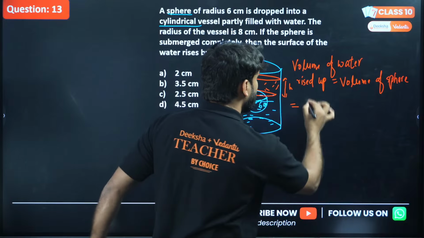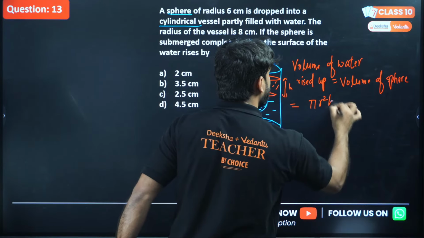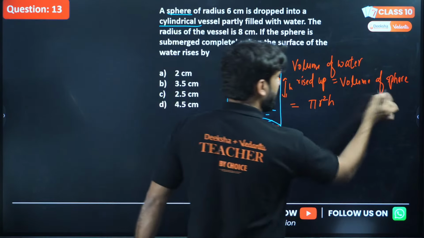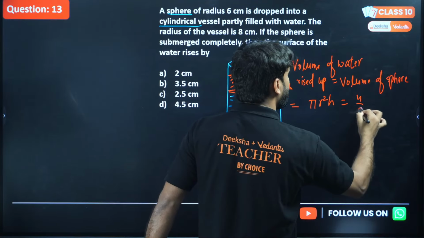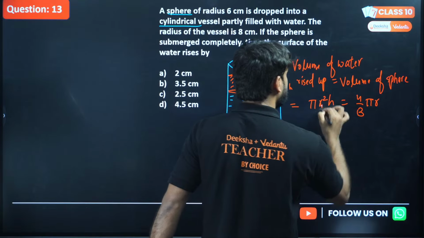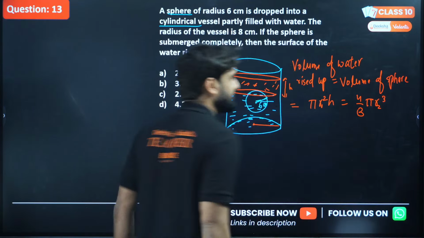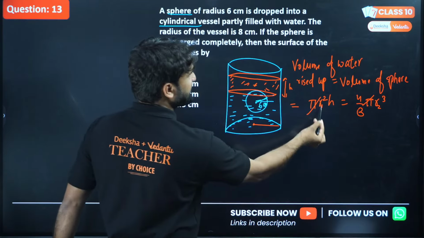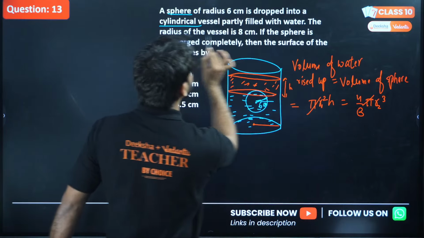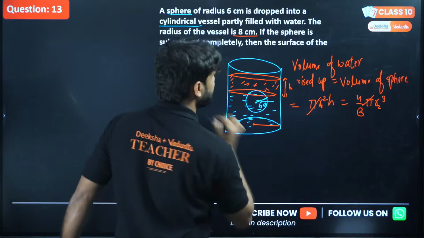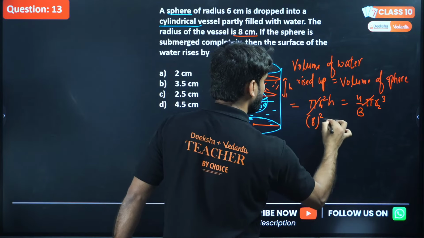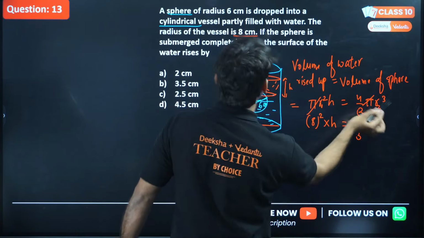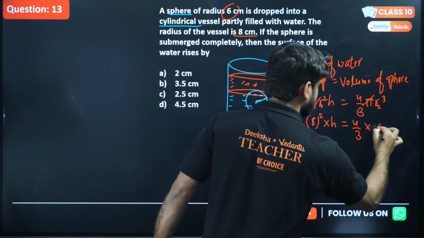The volume of water raised is in cylindrical shape because the vessel is a cylinder, so the shape of the rising water will also be cylindrical. We know the formula: the volume of a cylinder is pi r square h. I'm letting this be h, with the radius of this cylinder, equal to the volume of the sphere, 4 by 3 pi r cube. I'm taking r1 and r2 because the radii of the two shapes are different. Can we cancel this pi by this pi? This radius is of the cylinder, the vessel, which is 8 centimeter. So 8 square into h, which we have to find, equals 4 by 3 into r2 cube, where r2 is the radius of the sphere, which is 6, so 6 cube.